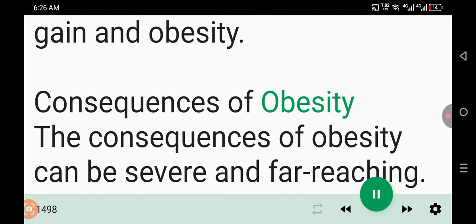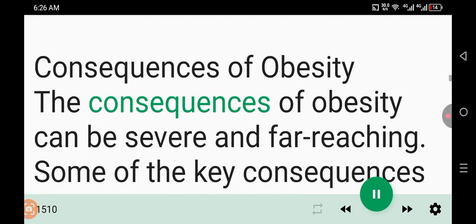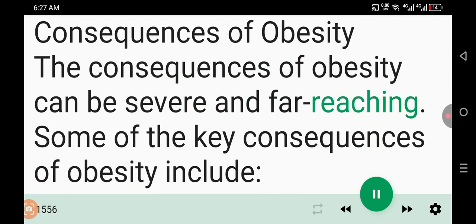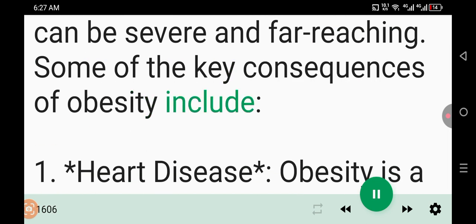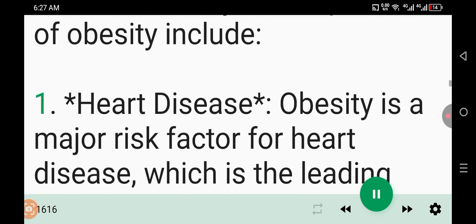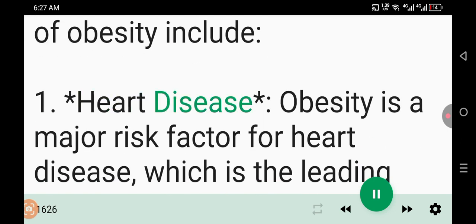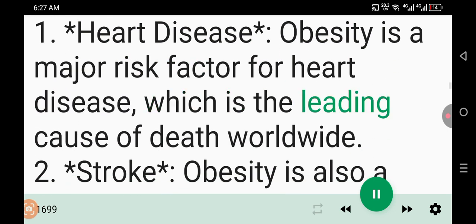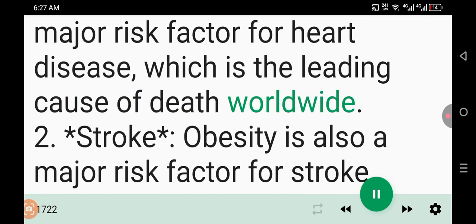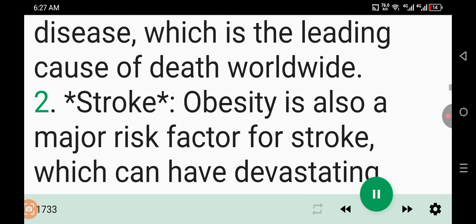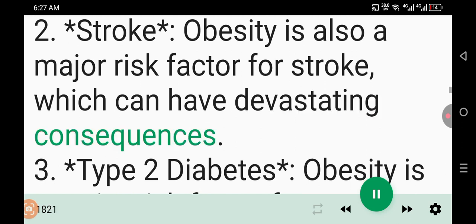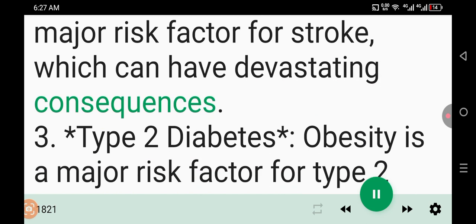Consequences of obesity. The consequences of obesity can be severe and far-reaching. Some of the key consequences of obesity include: 1. Heart disease. Obesity is a major risk factor for heart disease, which is the leading cause of death worldwide. 2. Stroke. Obesity is also a major risk factor for stroke, which can have devastating consequences.